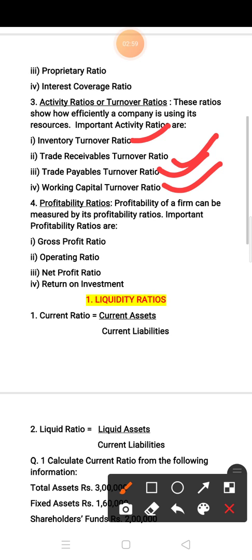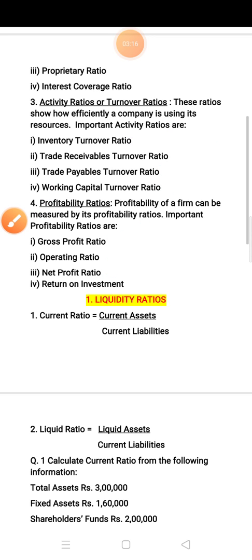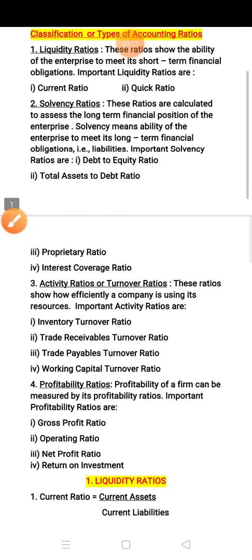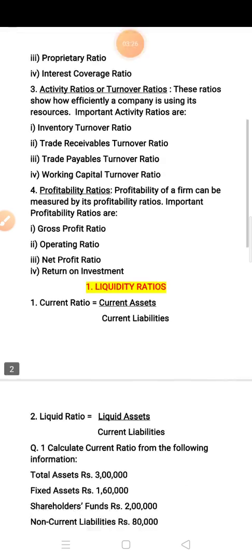Now next is profitability. In this we can find out the profitability of a firm. So the ratios are gross profit ratio, operating ratio, net profit ratio and return on investment ratio. So children, these are the 4 types of accounting ratio. So first, in this part we will cover the liquidity ratio and solvency ratio.